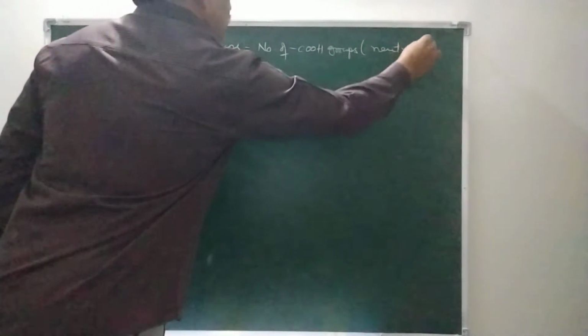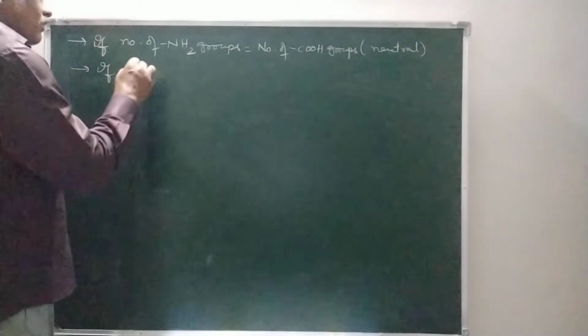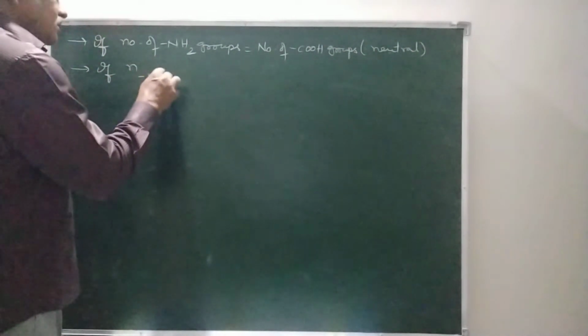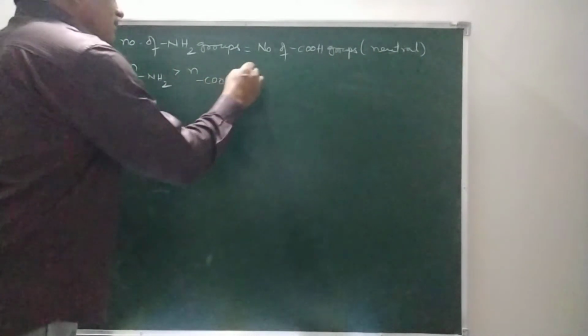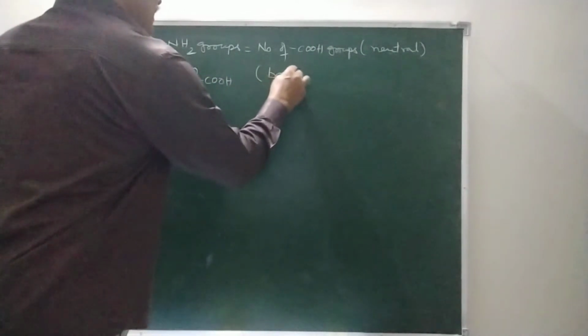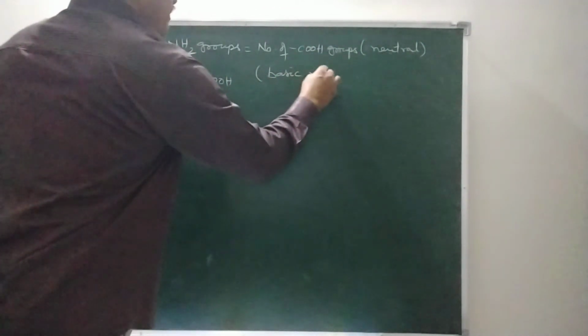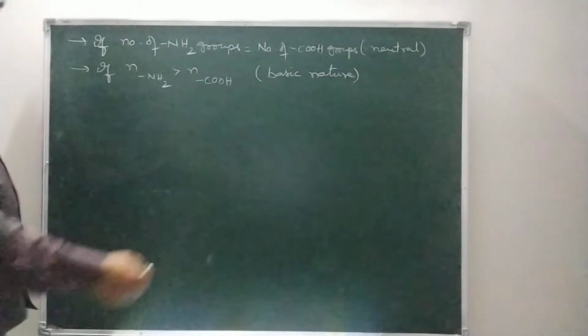If the number of NH2 groups is greater than the number of COOH groups, then it will be a basic amino acid, with basic nature.